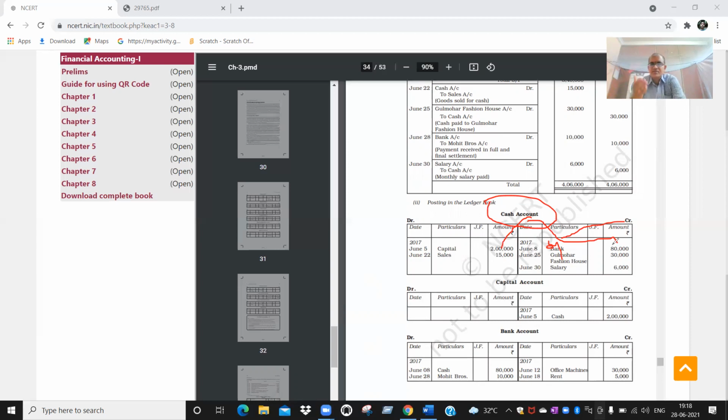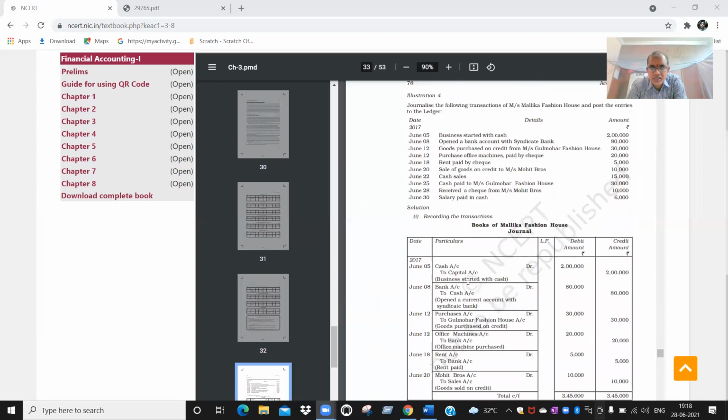So already in the previous journal entry, we have opened the cash account. In that one only, this bank you are going to credit. By bank account, 80,000 you are going to write. Did you understand this? Same 80,000 you mention here. Yes, sir. Okay. Now, so 2 journal entries are over.